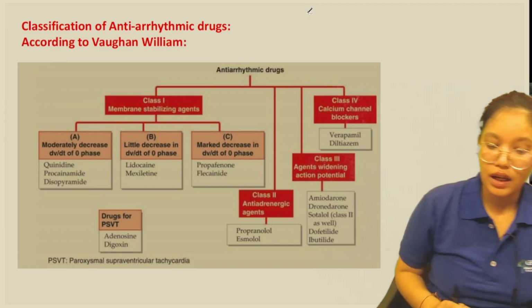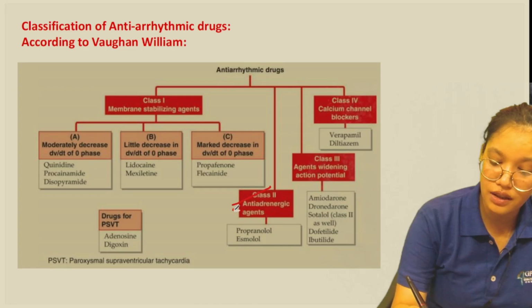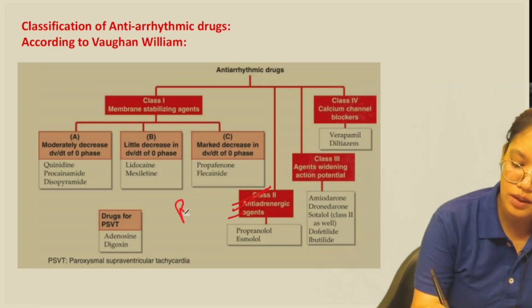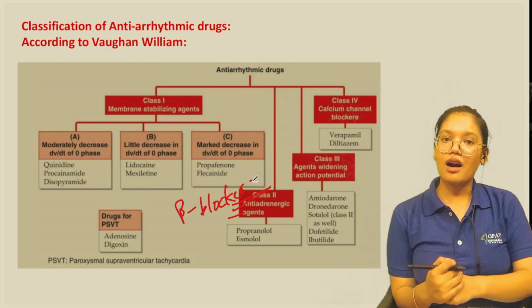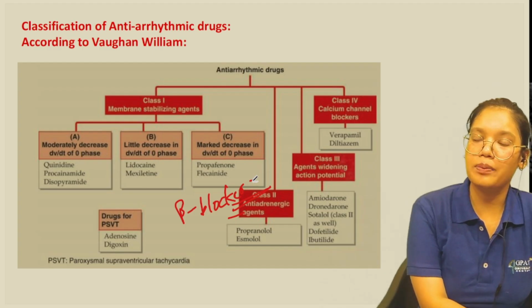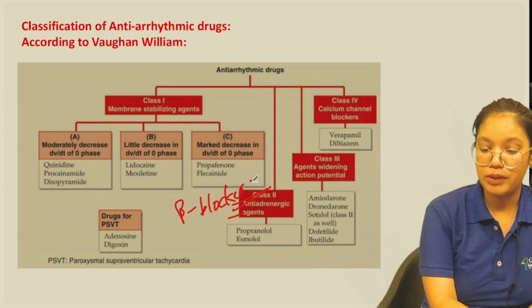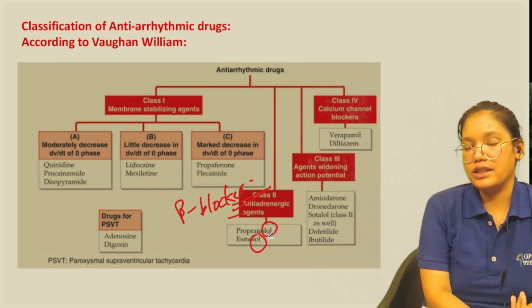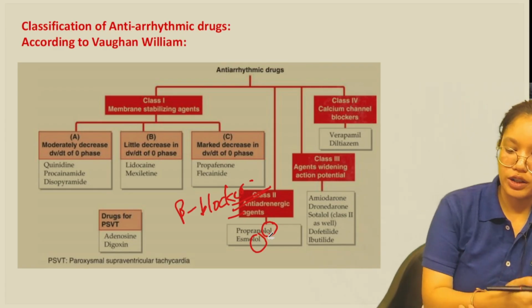Next we have the next class, that is the antiadrenergic agents, or we can also say class 2 is the beta blockers. Beta blockers basically act by reducing the heart rate, hence they also help in curing the arrhythmia. So the lol drugs come under this class, class 2. They are also called the beta adrenergic blockers.